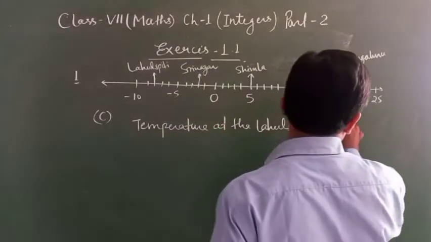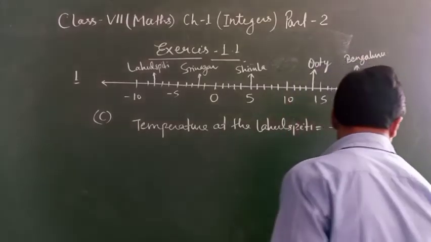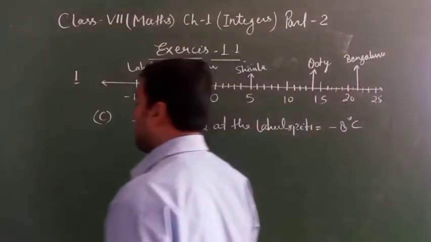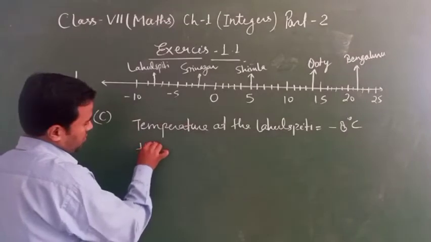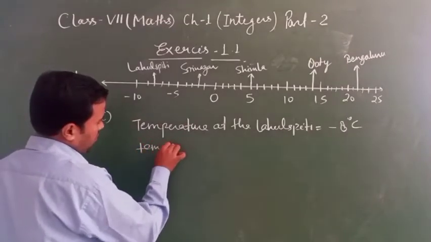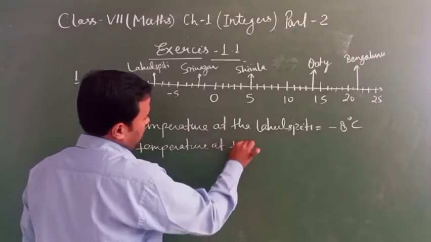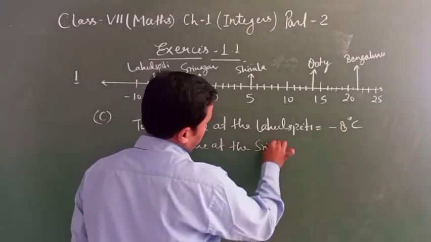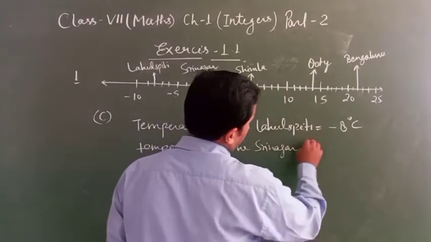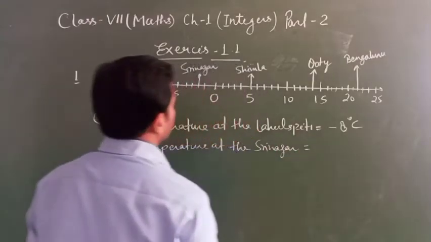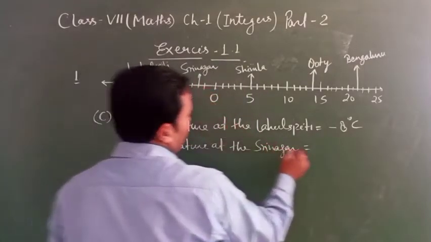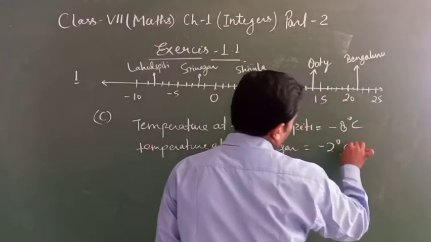Minus 8 degrees Celsius. Clear? Next is Srinagar. The temperature at the Srinagar. Srinagar how much? 0 and 2, minus 2 degrees Celsius.